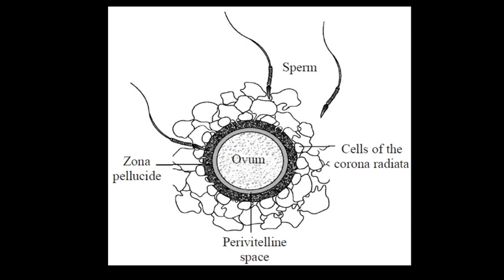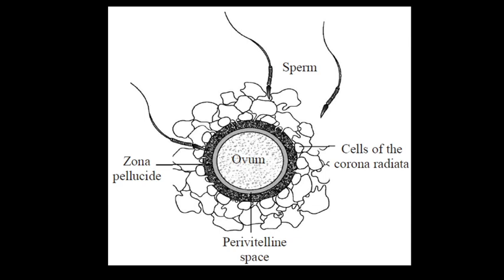Oviduct is another name of fallopian tube. The sperm comes in contact with the zona pellucida layer of the ovum and induces changes in the membrane to block the entry of additional sperm. Most of the time the board asks what is the function of zona pellucida. So you have to write that zona pellucida blocks the entry of additional sperm after the fertilization.